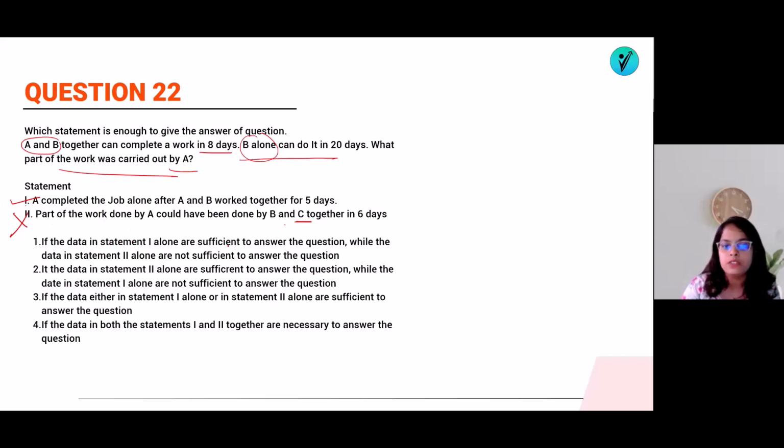That means which option will be there? If the data 1 alone is sufficient to answer while the statement 2 is not sufficient. So the first one will be the answer, because 2 alone is not sufficient, and data being either 1 or 2 is also not possible, and दोनों के दोनों भी necessary नहीं है. 1 alone से answer आ जाता है. तो answer will be option number 1.